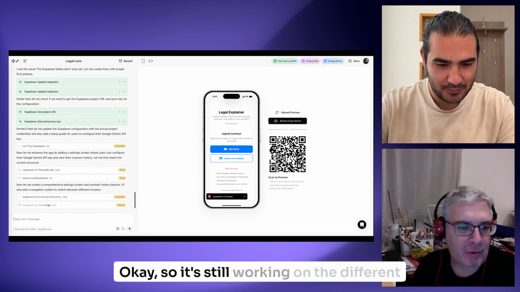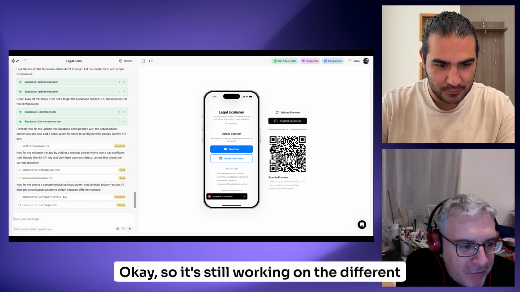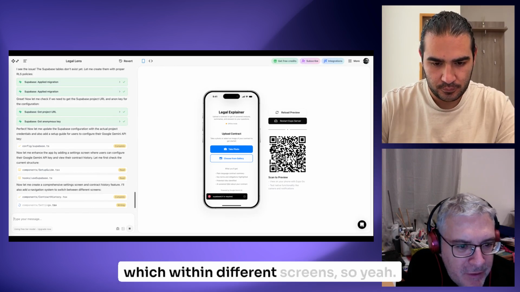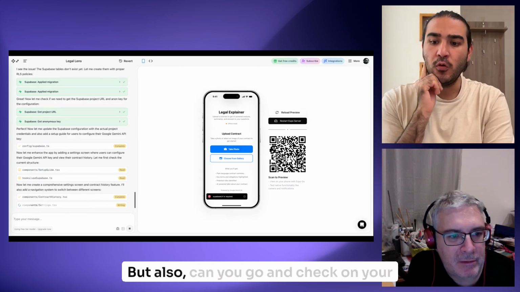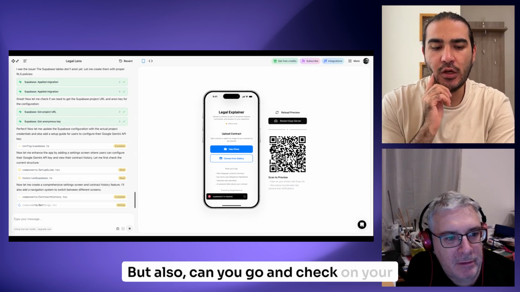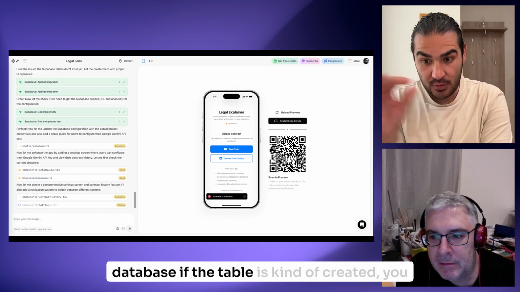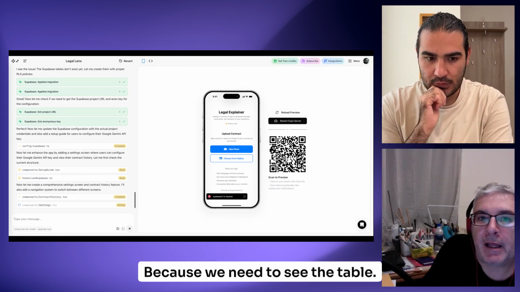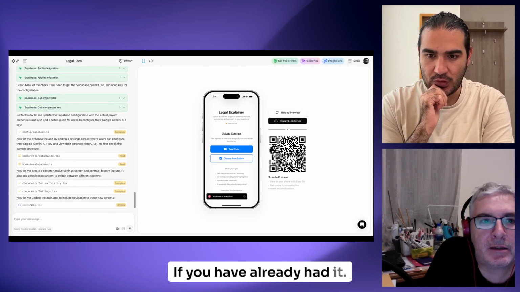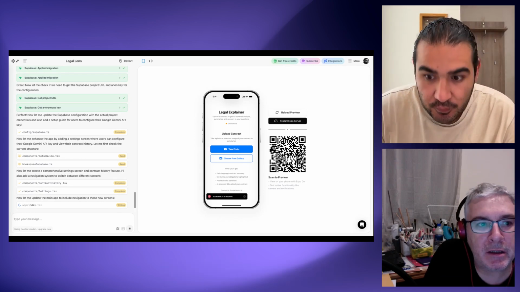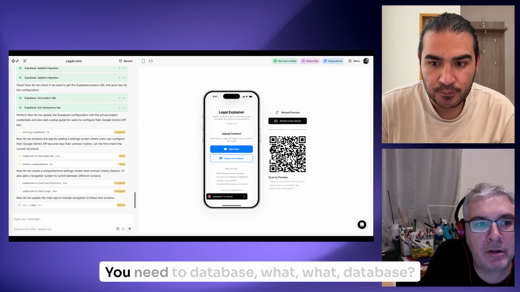Okay, so it's still working on the different features, I think. Other navigation systems to switch between different screens. But can you go and check on your database if the table is created? We need to see the table in Supabase.